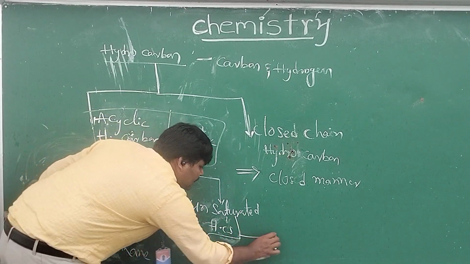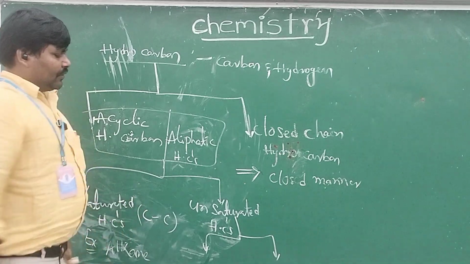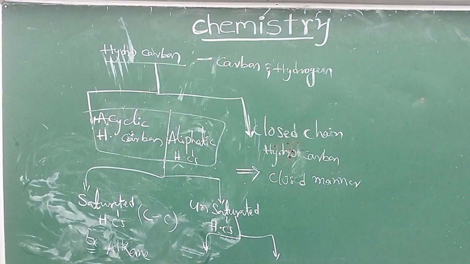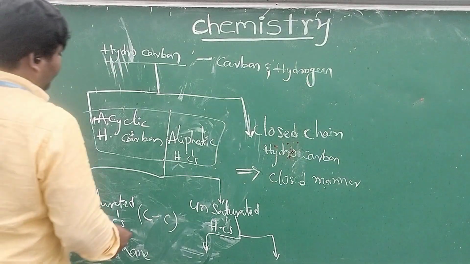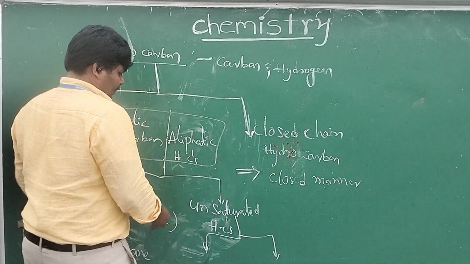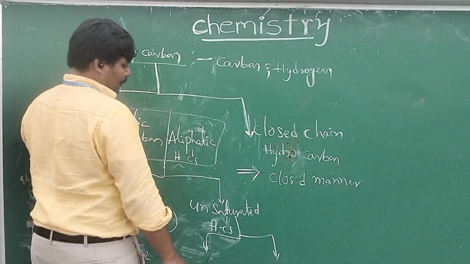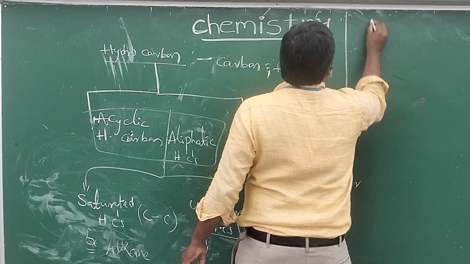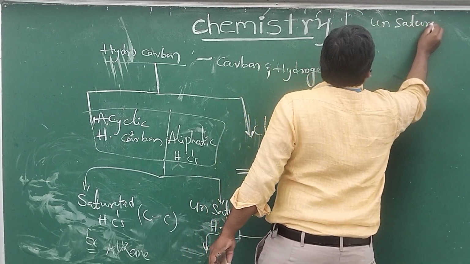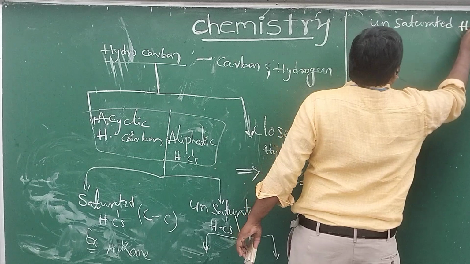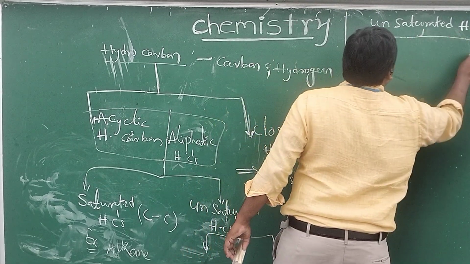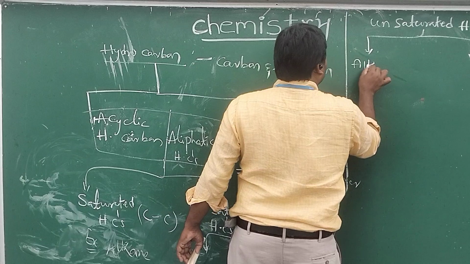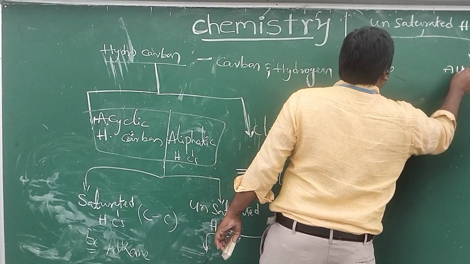Unsaturated hydrocarbon means the hydrocarbon in which either a double bond or triple covalent bond between two carbon atoms in a molecule is called unsaturated. Multiple bonds. Unsaturated hydrocarbons are classified into two types. That is alkenes and alkynes.